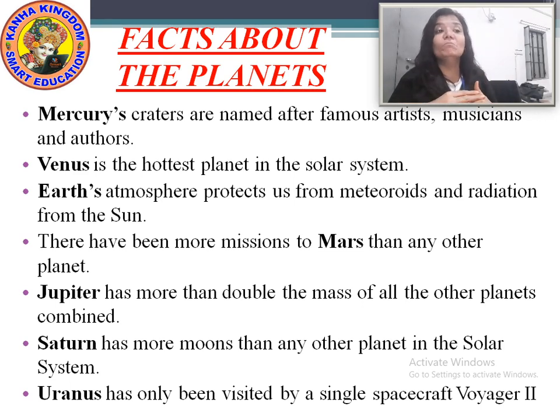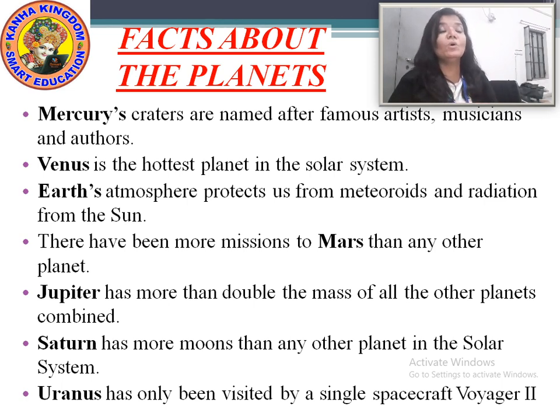There have been more missions to Mars than any other planet. Means the satellites, or you can say the spacecraft which go to the planets, most of the missions are done on Mars. Now talking about Jupiter.